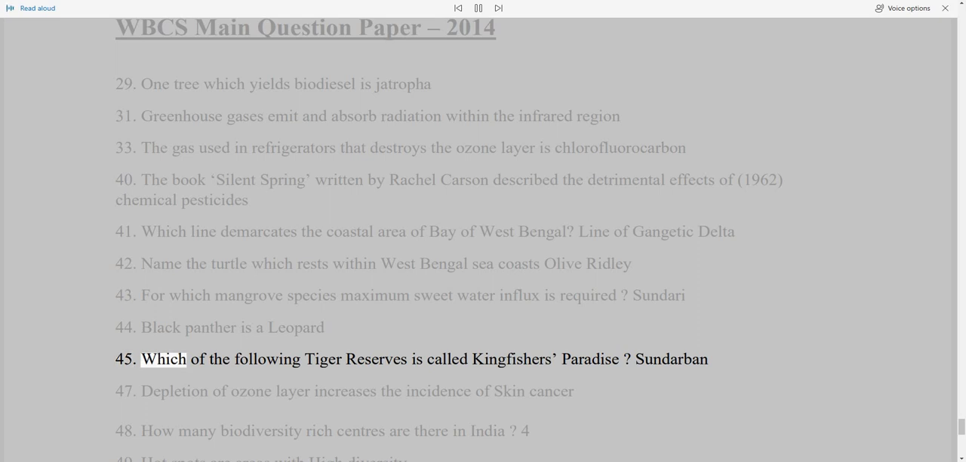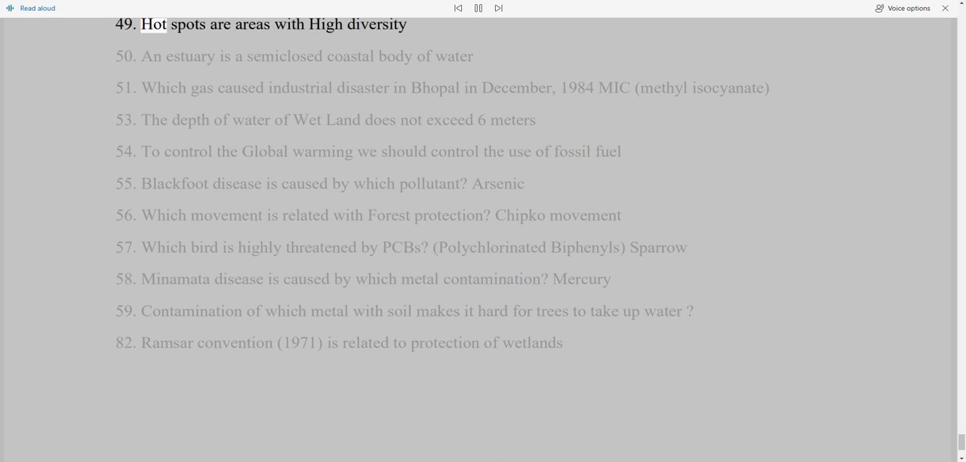45. Which of the following tiger reserves is called Kingfisher's Paradise? Sundarban. 47. Depletion of ozone layer increases the incidence of skin cancer. 48. How many biodiversity-rich centers are there in India? 49. Hotspots are areas with high diversity. 50. An estuary is a semi-closed coastal body of water.